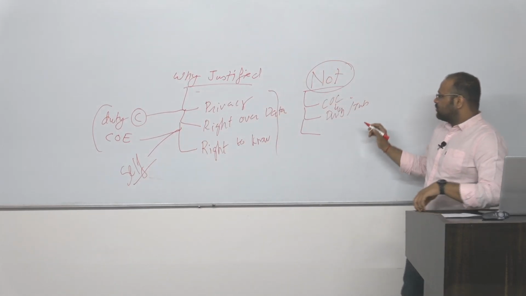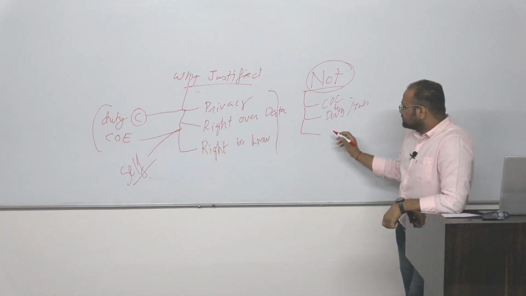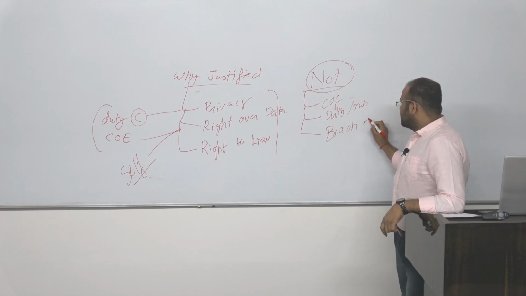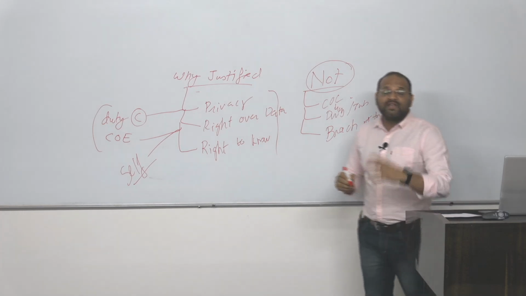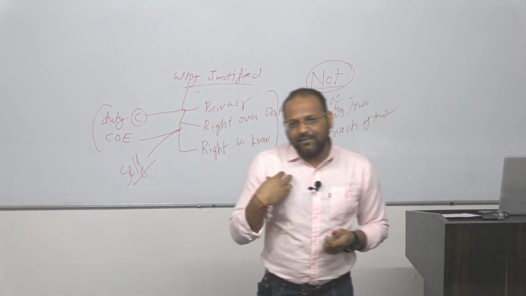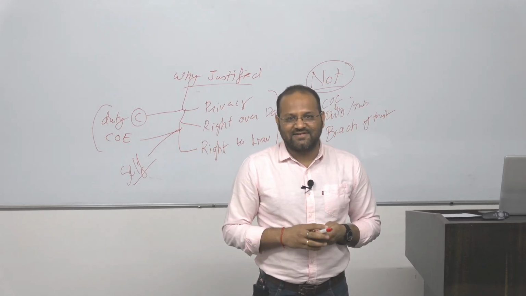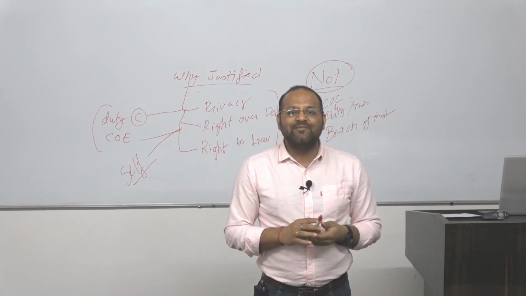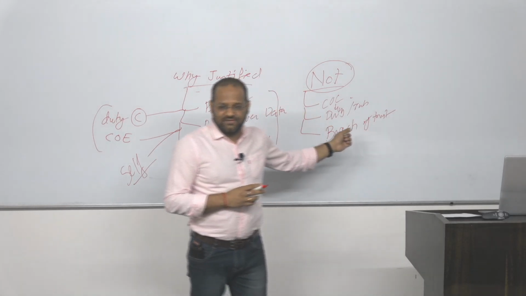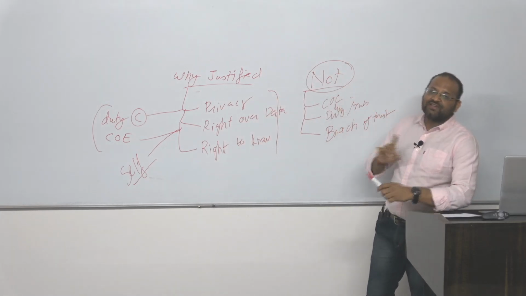Why not? With respect to values, you can write probity, integrity, honesty; he has compromised them. We are discussing with respect to acts. The next value we can discuss is trust, breach of trust. Being in a responsible position, if I have been given certain responsibilities by my bosses, by my organization, I have to fulfill that trust. But what I have done is misuse my power and my position, and that is leading to breach of trust, right? So with respect to this value, this action is not justified.